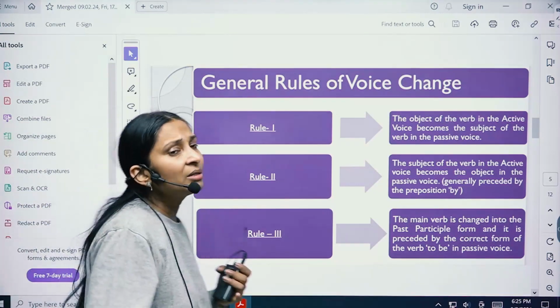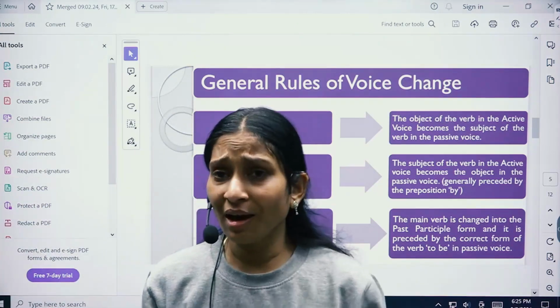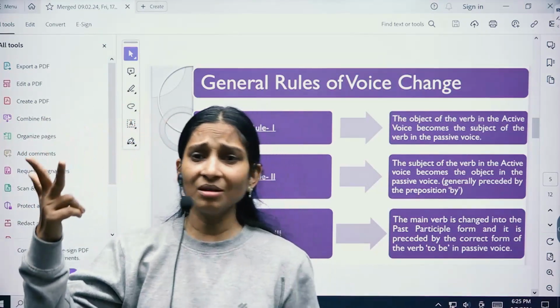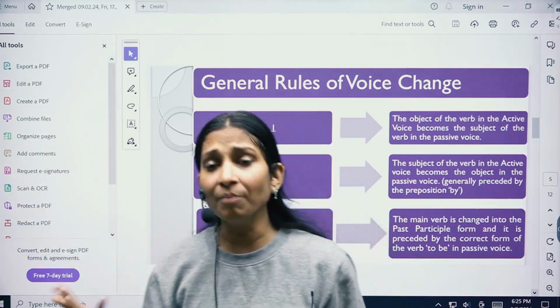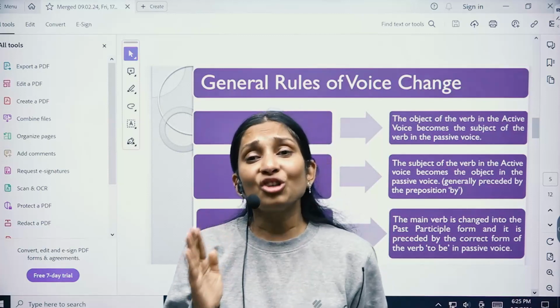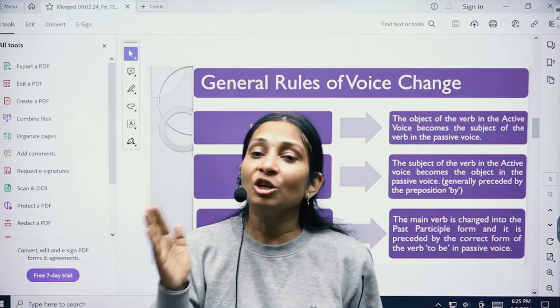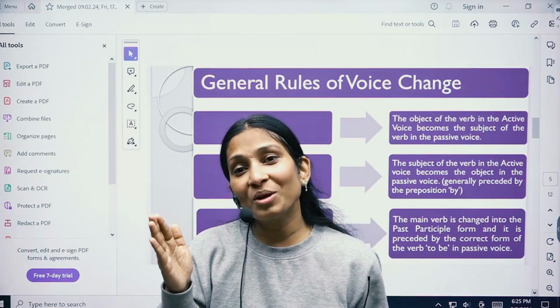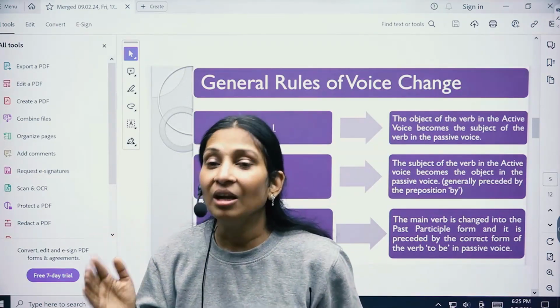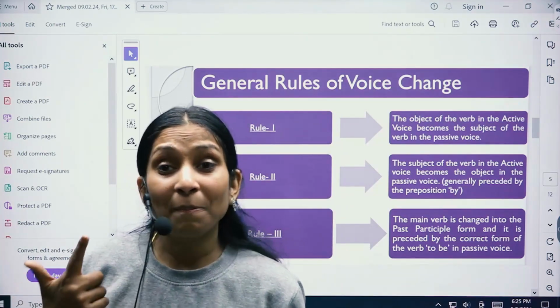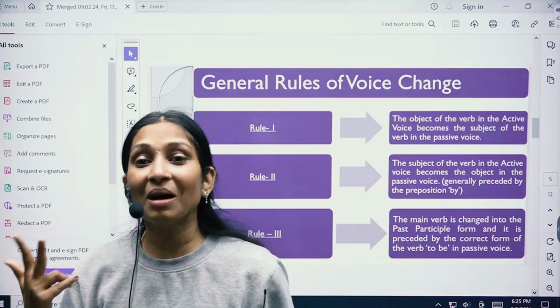And third is, in an active sentence you may have verb's first form, second form, third form, or the ing form, but in passive voice we just have verb's third form. Is that clear? Verb's third form is also known as past participle. Verb's first form is the base form or root form. Verb's second form is the past form, right? And the third one is past participle.